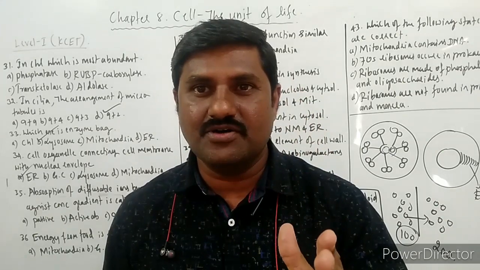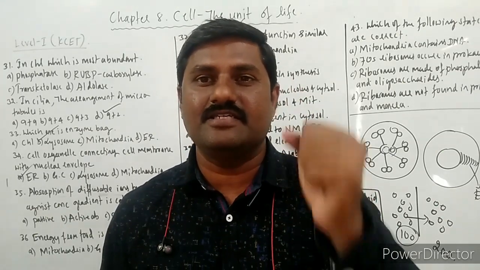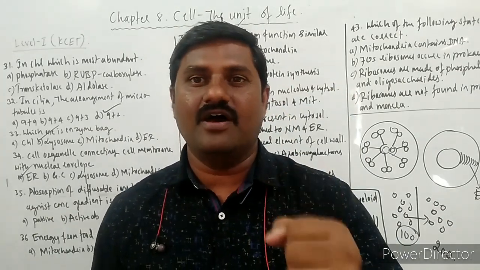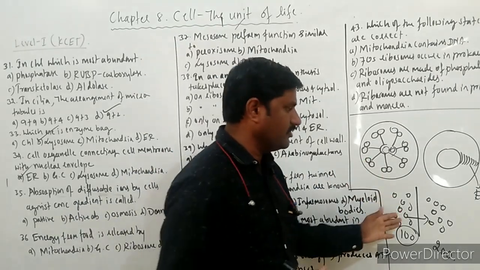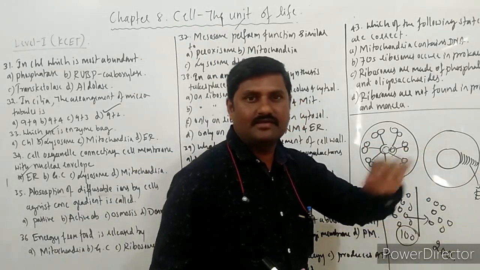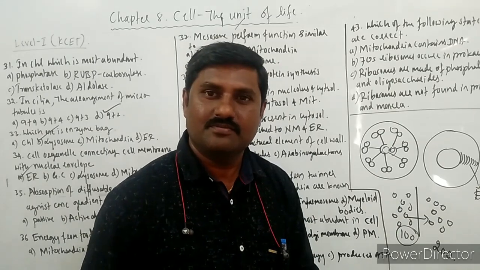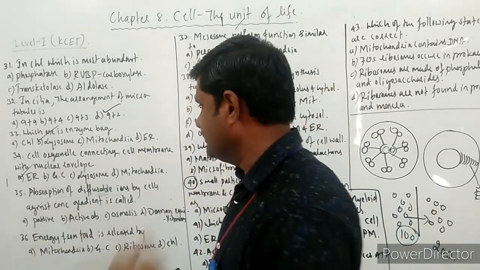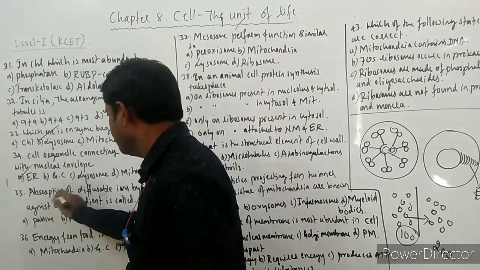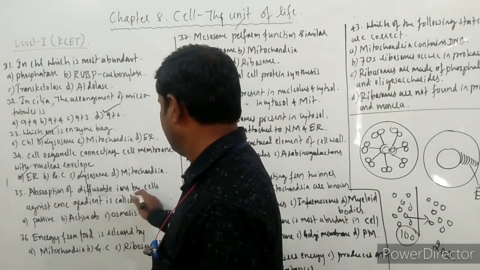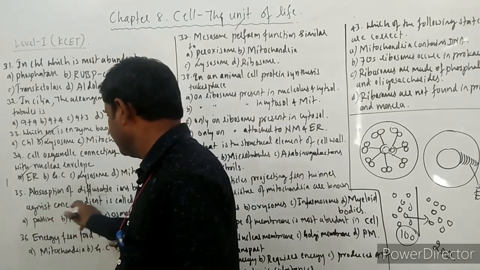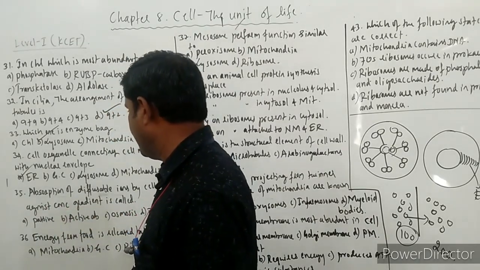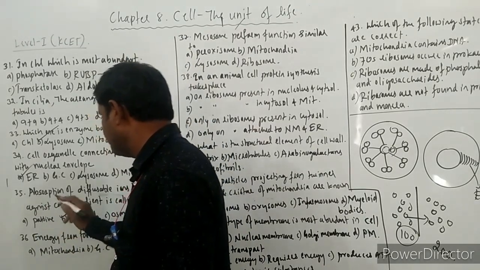So there is a need of energy for the movement of these 100 molecules to the next side through the plasma membrane. That's why it is an active process. See the options: absorption of diffusible ions by cells against concentration gradient is called active absorption.